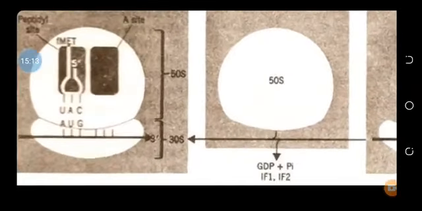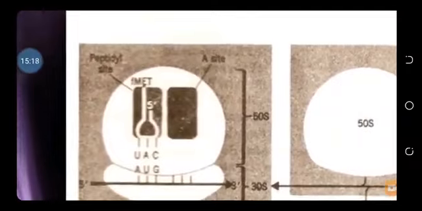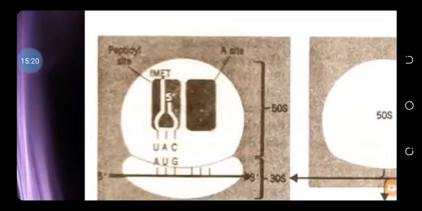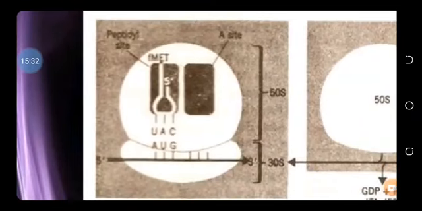Here you see that the large subunit has different sites, the A site and the P site. The A site is the site where the new amino acids enter. Only the first amino acid, the F-MET amino acid or the MET amino acid transfer RNA, comes on the P site. Otherwise all the newly arriving ones come on the A site.